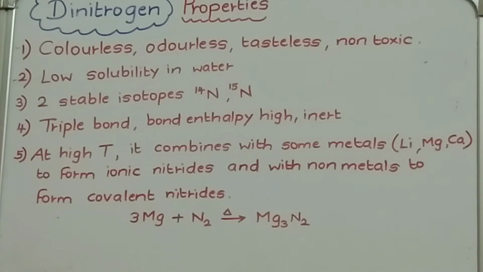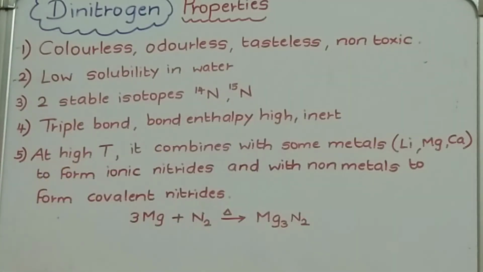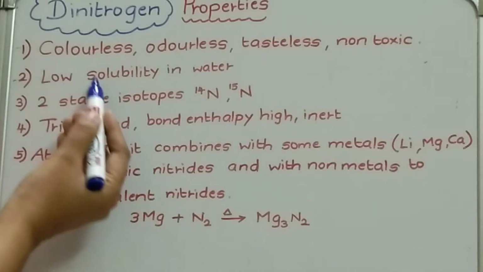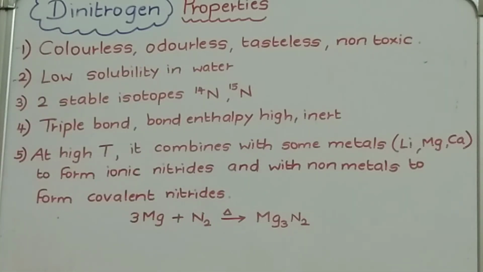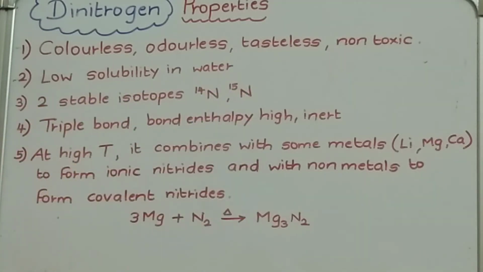So let's see the properties of dinitrogen. Dinitrogen, it is colorless, odorless, tasteless and non-toxic, correct? So non-toxic, that is the reason we are filling it in the chips packets. It has low solubility in water because it is a gas. It has two stable isotopes, N14 and N15, and both the isotopes, they are stable.